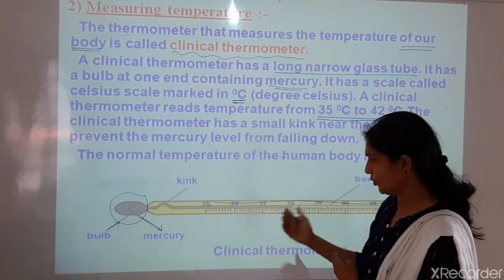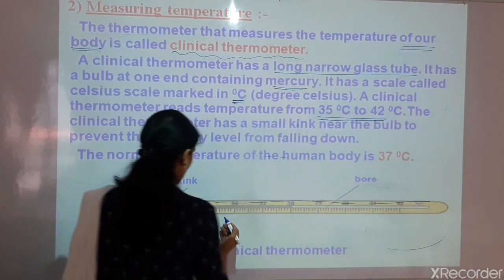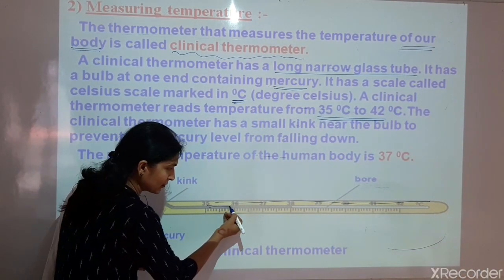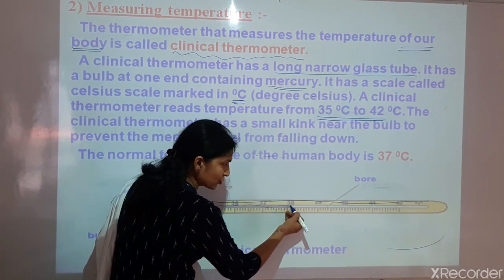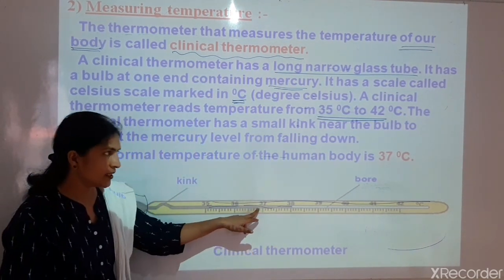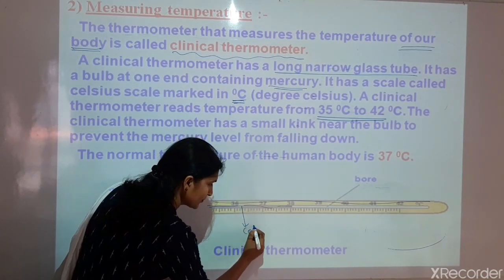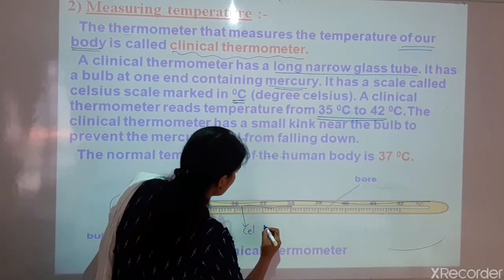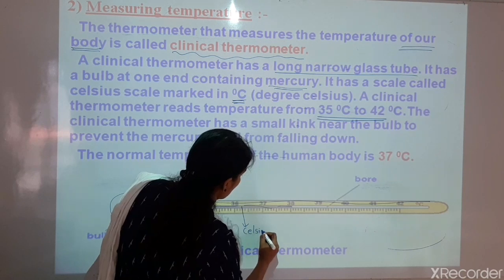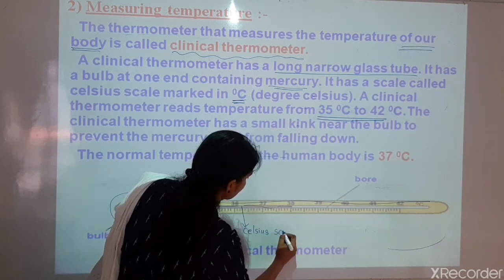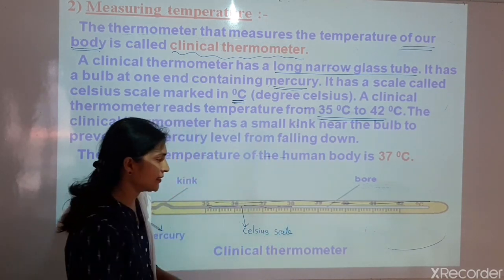Again, all of you can look here. If you see this middle, this is the scale. This middle line shows the scale. This is called as Celsius scale.